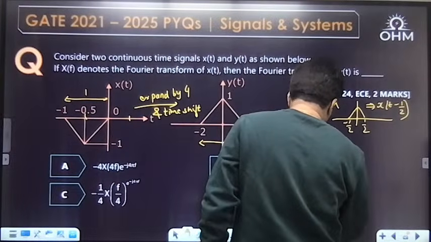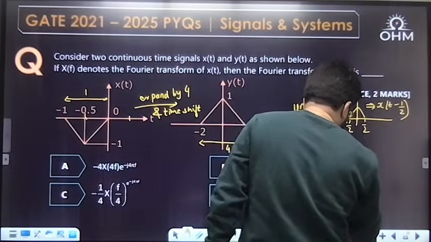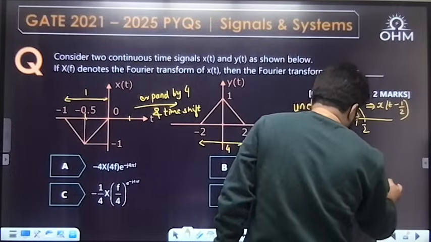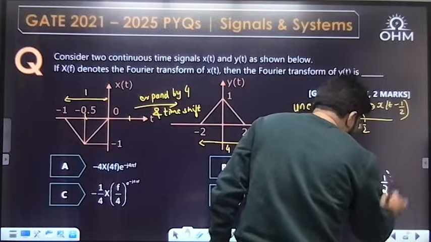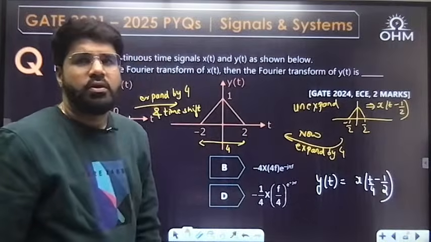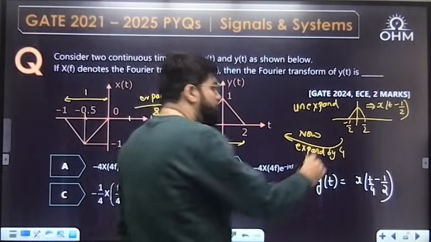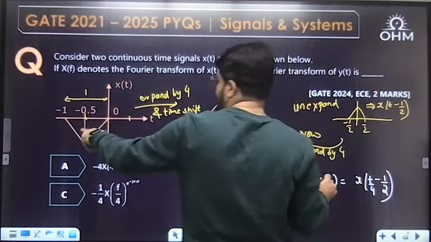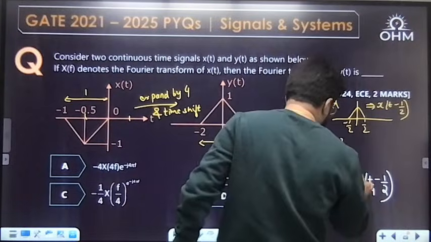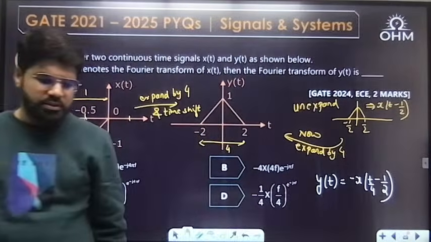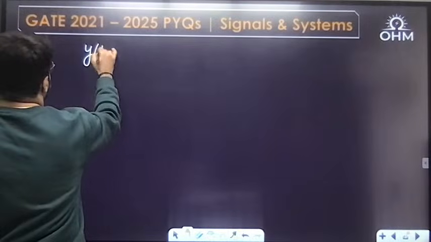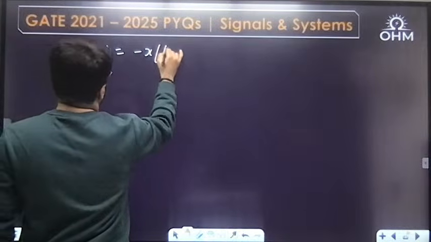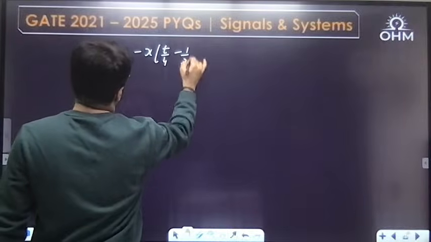Okay, y of t is number 1, x of t minus half, time shifting. But if you want to expand by 4, it means t is replaced by t by 4. So x of t by 4 minus half, and then minus. Okay, this is minus 1, y(t) is plus 1. So amplitudes are sign reversed. Okay, so I'll start from here again. What is y(t)? It is minus x of t by 4 minus half.